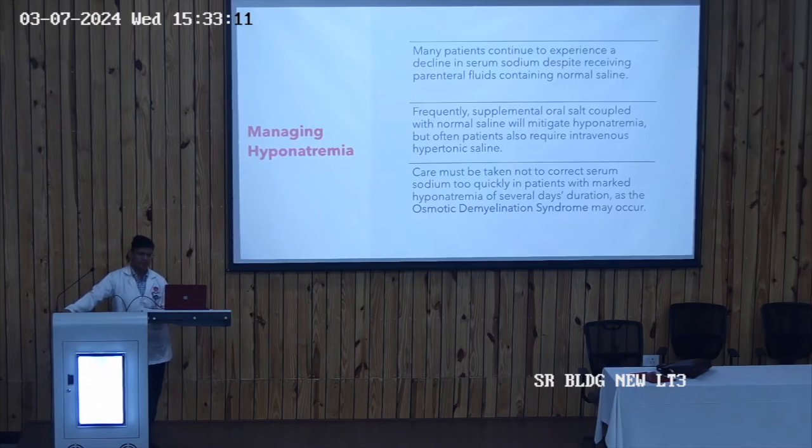Suppose the patient has a sodium of 110. With the use of appropriate measures, whether it is hypertonic saline, normal saline, or increased salt intake in the diet, the correction should not be more than 6 to 8 milliequivalents in a day. So if the person has a sodium of 110, we should make it only up to 116 or 118 in a day. We should not go for rapid correction of sodium, because the person may develop osmotic demyelination syndrome.